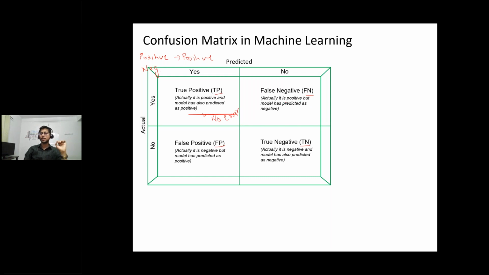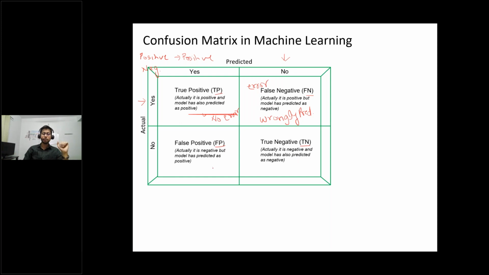But here you see false negative. What does it mean? Actually it is positive, but the model has predicted negative, meaning wrongly predicted as negative. Because this is actual and this is predicted. In actual it is positive, yes means positive, but the model is predicting negative, meaning false negative, a wrong prediction, wrongly predicted. So this block denotes the error.